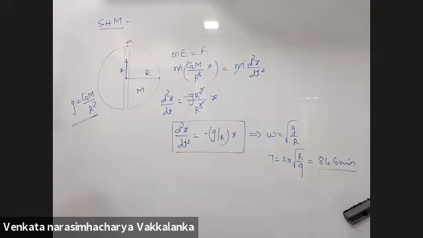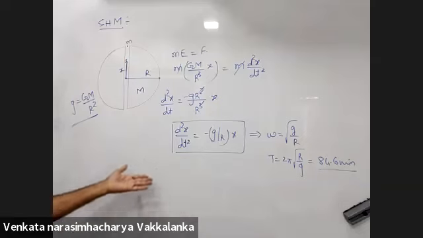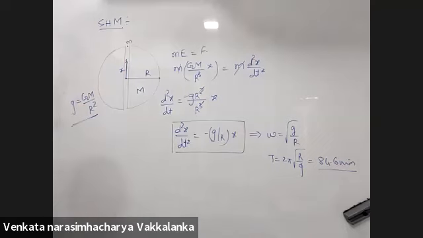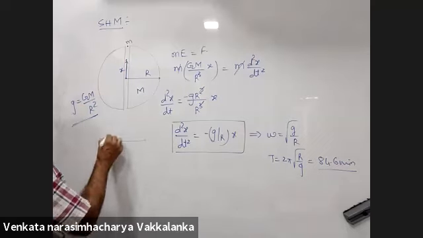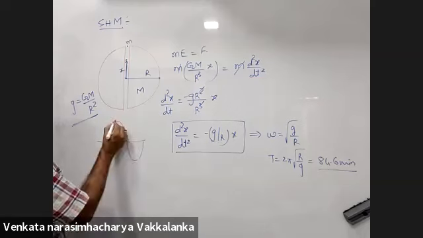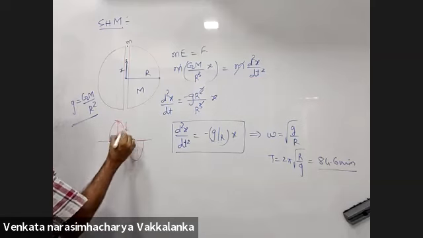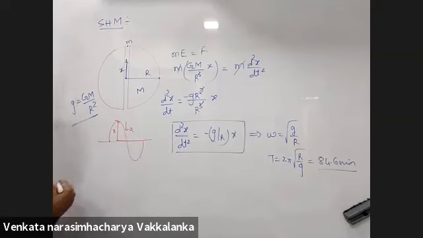Sir, the displacement will always be negative of the acceleration, proportional. Only if it is negative, it is SHM. So, you have to cross verify. Are they in the same direction or not? Anytime for SHM, you have to cross verify. If they are in the same direction, it will not be SHM. Displacement from the mean position, acceleration is in opposite direction. Then opposite directions, you will show it with the negative sign.